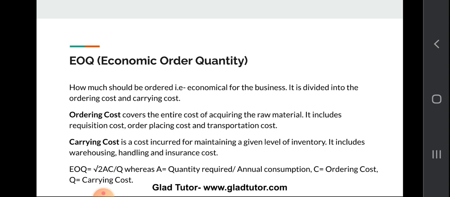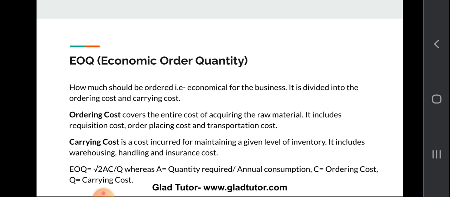Ordering cost covers the entire cost of acquiring the raw material. It includes requisition cost, order placing cost, and transportation cost. So ordering cost includes the whole cost of acquiring the raw material, right? And the carrying cost is just the cost incurred for maintaining a given level of inventory. It includes warehousing, handling cost, and insurance cost.